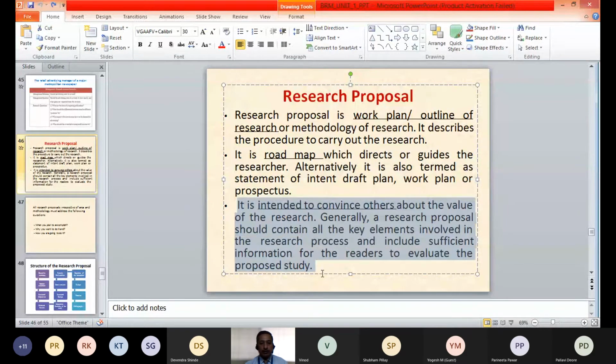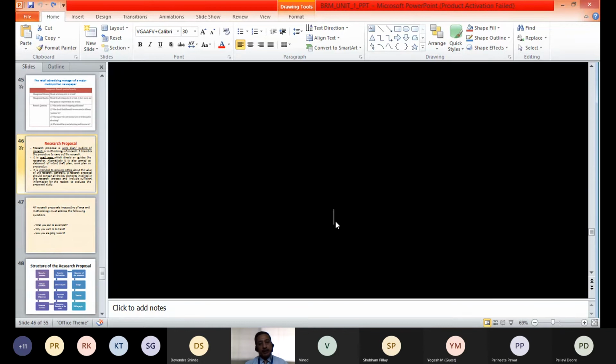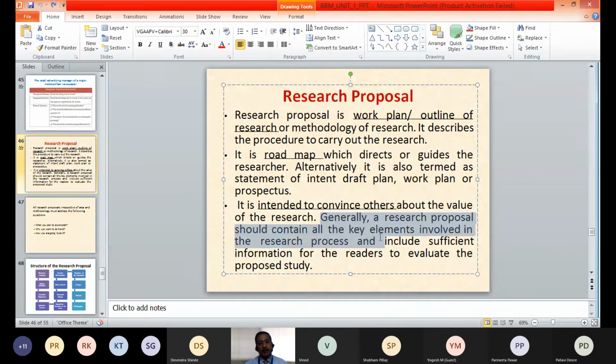The third important thing we want to understand is that it is intended to convince others. As I told you earlier, this research proposal will be presented to the decision makers or the management to convince them why this research is useful and why it needs to be conducted. Generally, a research proposal should contain all the key elements involved in the research process and include sufficient information for the readers, who may be the management or the decision makers, so as to evaluate the proposed study.